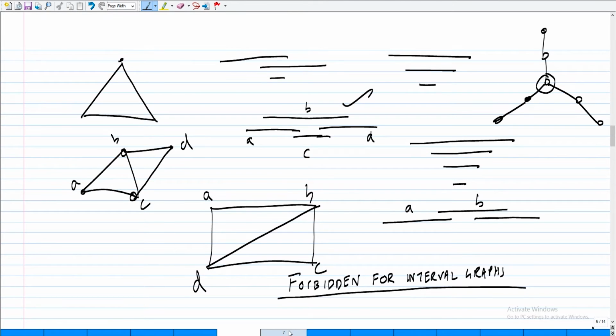So let us draw this guy. These guys are pointing out something: if you try to give an interval to this central vertex, right? So let's give names as usual: A, B, C, D, E, F, and G.